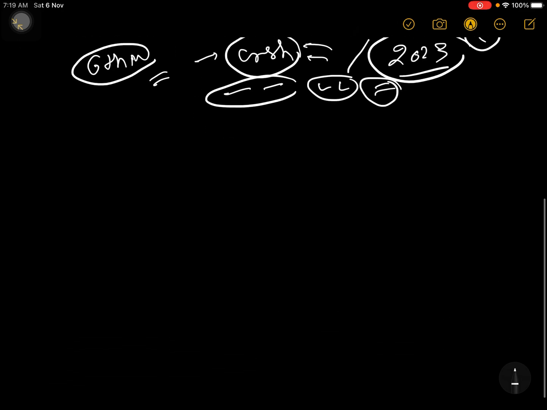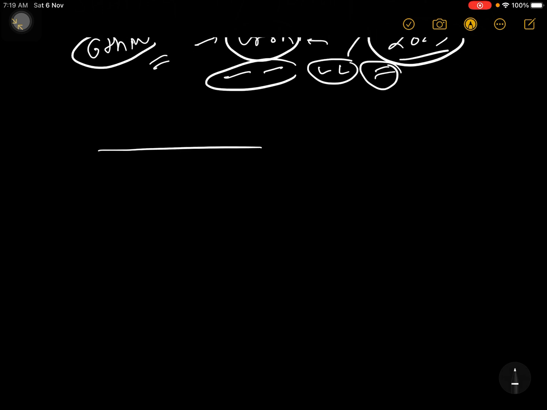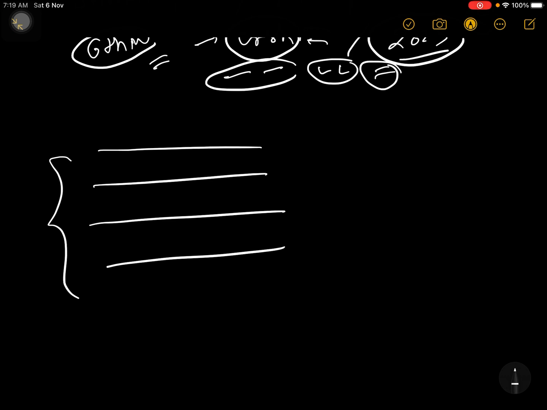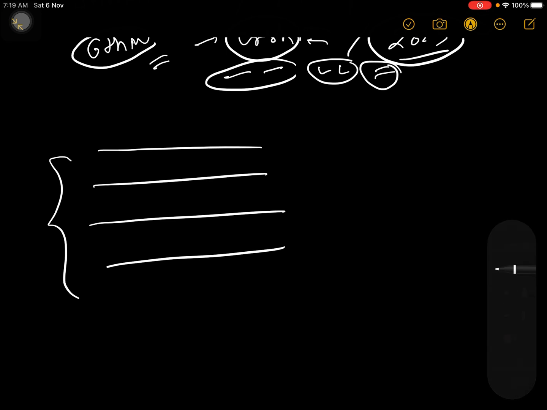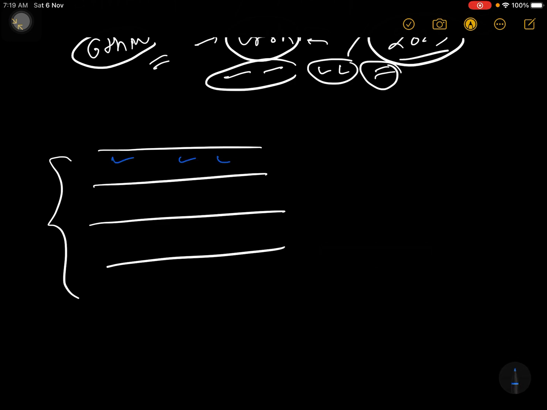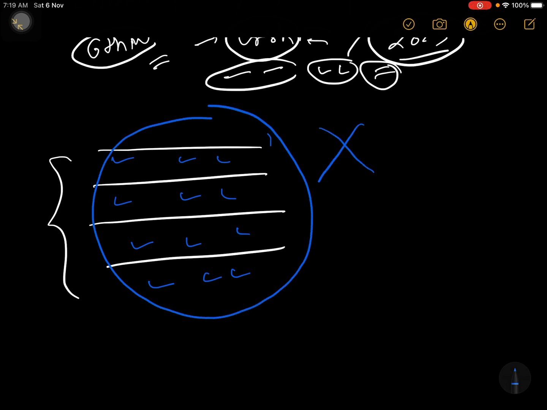Now see, in cross check also we have one way which cross check is correct, which cross check is not correct. For example, if you have written line here, line here, line here, line here, this is your first time solution. And now second time also, when you are going for the cross check, you are reading the same line, like okay, this line is here, then this line is here, then this line is here. If this kind of cross check you are doing, then this kind of cross check will not help you.